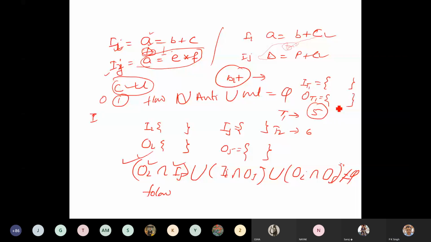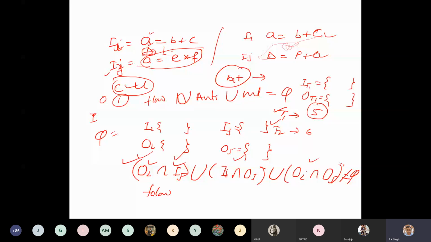Similarly, now you can find the intersection of this to identify the flow dependence, this intersection to identify the anti dependence, this intersection to identify the output dependence. If all intersections are phi, it means you can execute threads T1 and T2 in parallel.